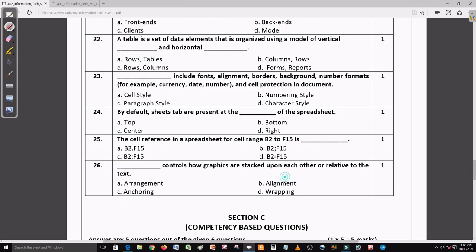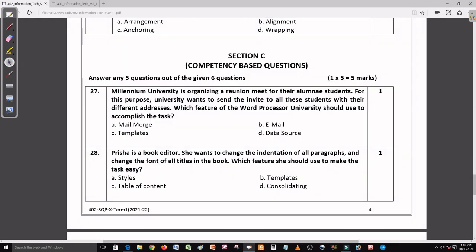Alignment and wrapping, no, it's not the right answer. Anchoring, no. Yeah, arrangement is the right answer here. So A option is right here. This is section C, and here we will see application based questions. So we have a total of 5 questions. So first one is question number 27.